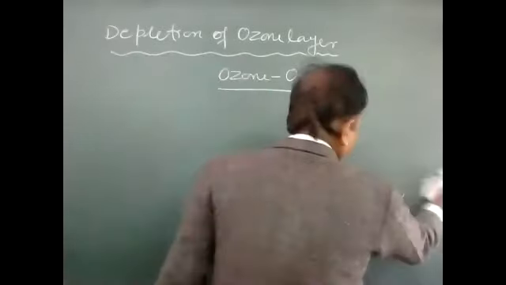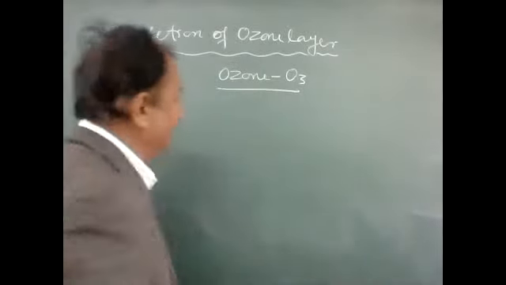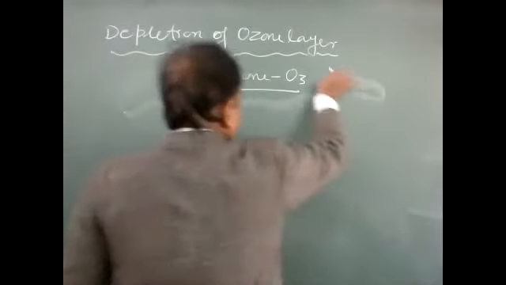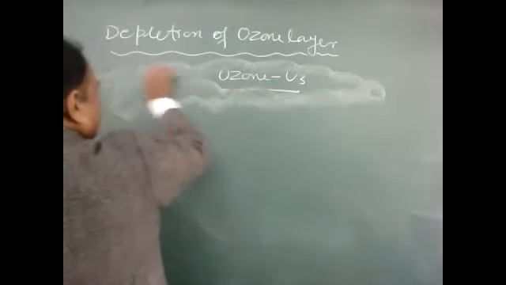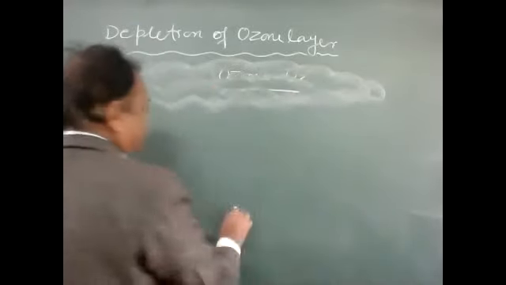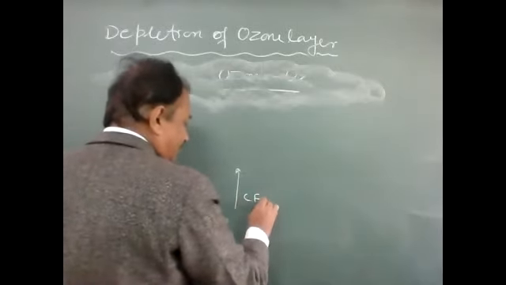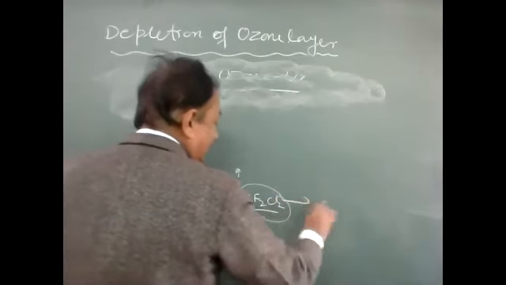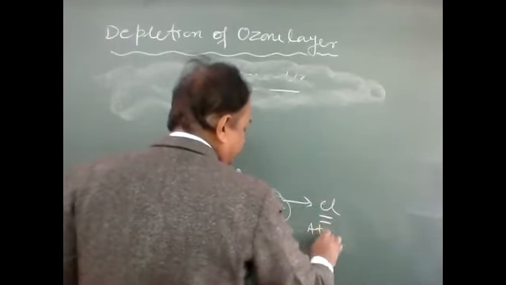Due to the release of CFC, the ozone layer, which is just like a cloud present in the sky a few kilometers away, is affected. CFC, basically CF2Cl2, breaks and there is formation of chlorine atoms.